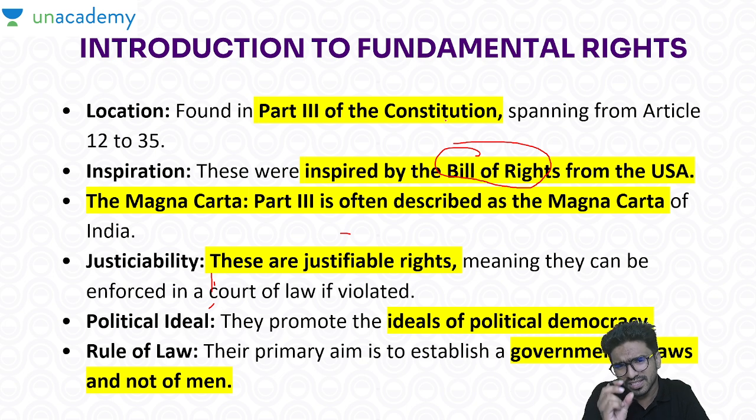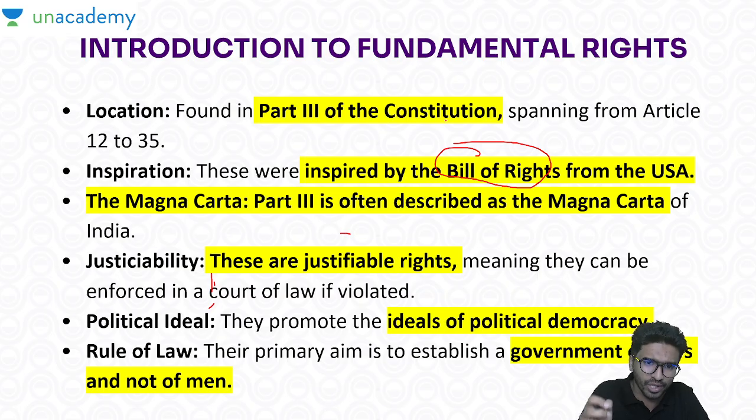And what does rule of law mean? Rule of law means that the primary aim of establishing a government or laws should be a government of laws and not of men, which means that regardless of the position people hold in the government, everyone should abide by the law.